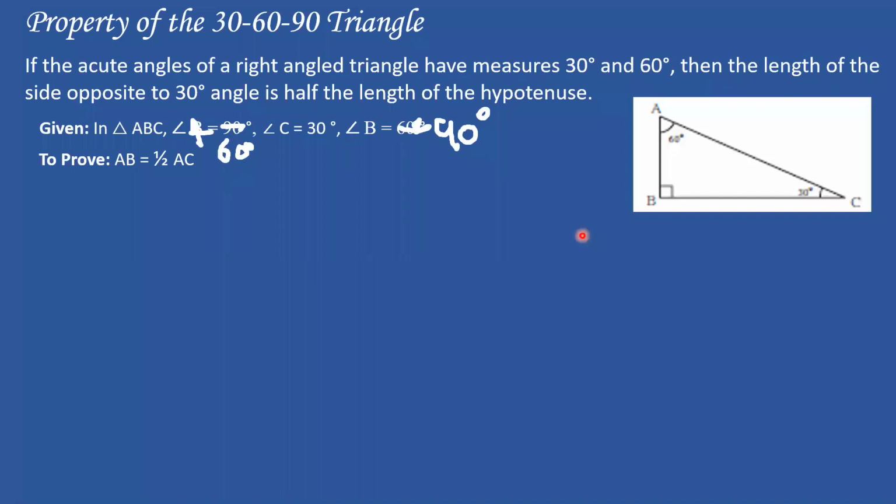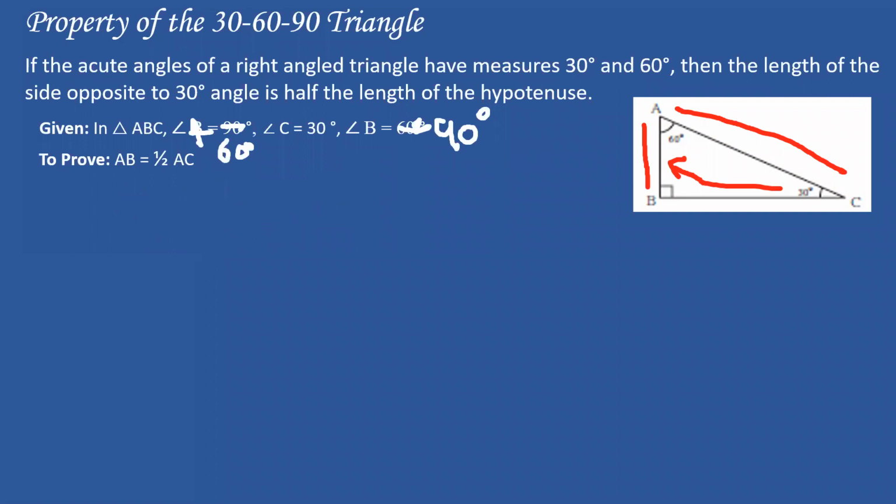So we have to prove that AB is half of AC. AB, this side, is half of AC, because AC is the hypotenuse. And this is the side opposite to 30 degrees. The side opposite to 30 degrees is AB. So this is what we have to prove today.